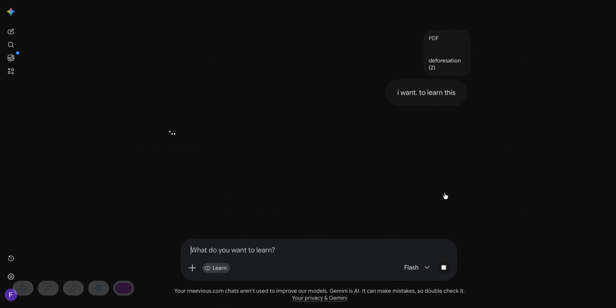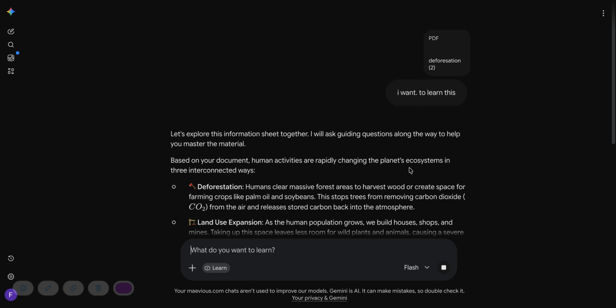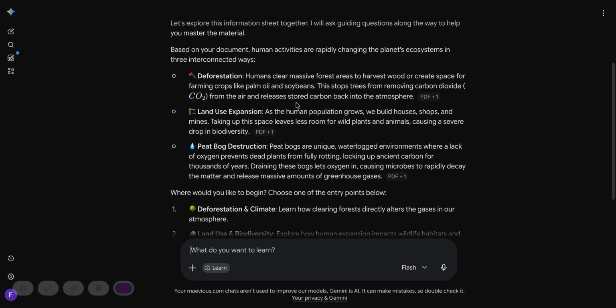Now I've put the current tool that we're using, so the current document that we've got, and you can just download it. You can click on it on Miro and download it. And what it's going to do now is create what's called a baseline quiz, a quiz to find out what you do and what you don't know. And that's really interesting because it means it will find your holes. Let's explore deforestation.